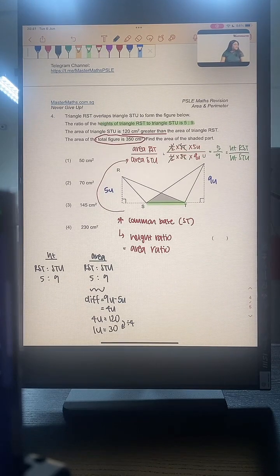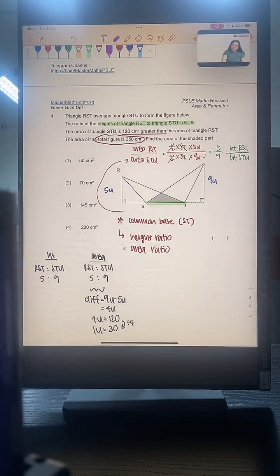Alright, so far so good, everybody? Okay, so that was the first learning point for this question. Now the second learning point is going to come in a second. Okay, everybody good? Alright. Now the second learning point here, we know that the total figure is 350 cm square. So let me show it to you.